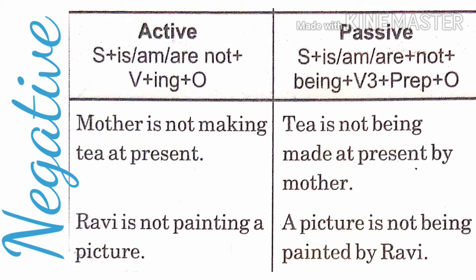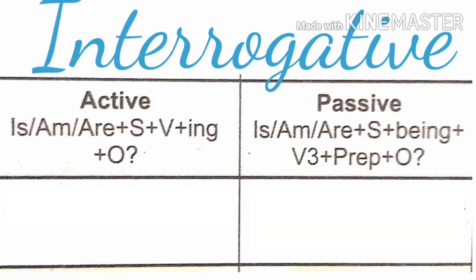Second one. Ravi is not painting a picture. Now in this, first of all, we will interchange the position of subject and object. Picture will come at first. A picture, it is singular, so is not being painted by whom? By Ravi.